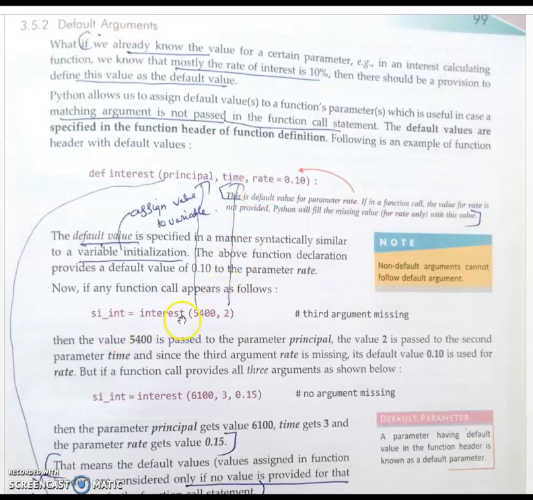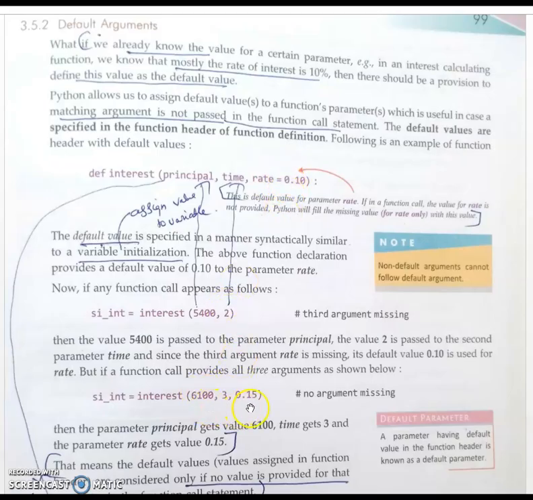Okay, here you are calling the interest function. So 5000, this is the positional parameter, 5400 will be accepted by the principal, and the 2 will be passed to the time parameter, and there is no argument for the rate value. So the rate parameter will take the default value. Understand?